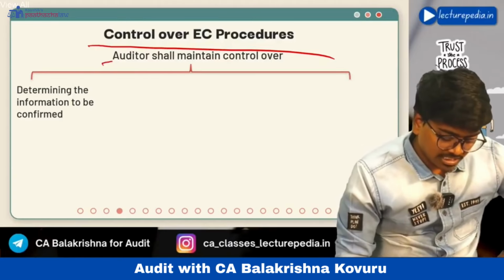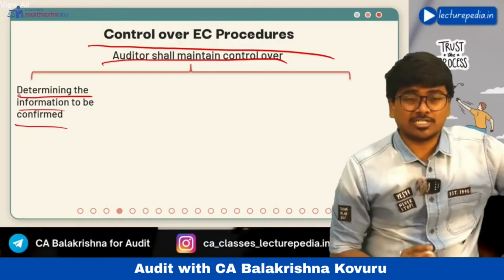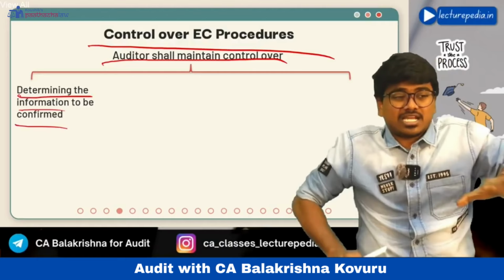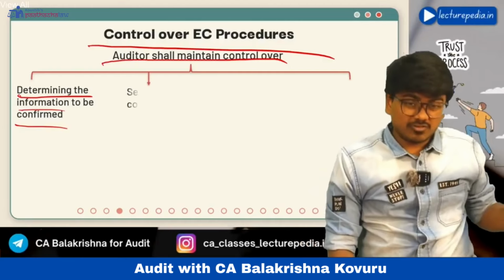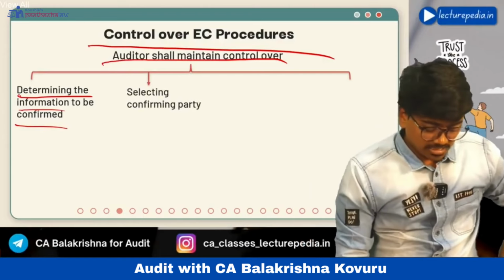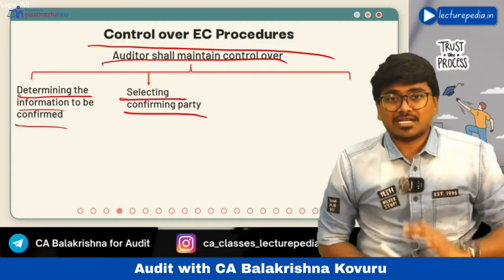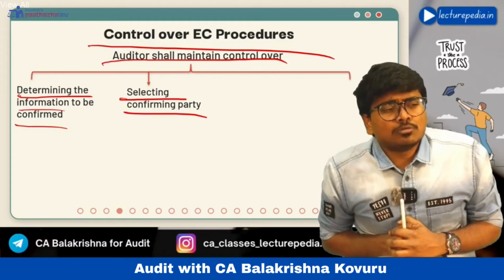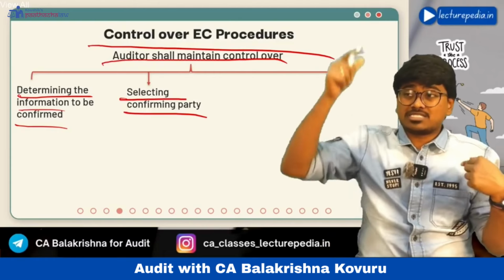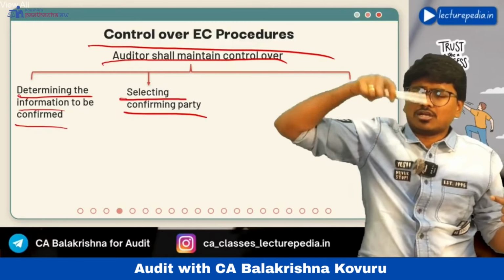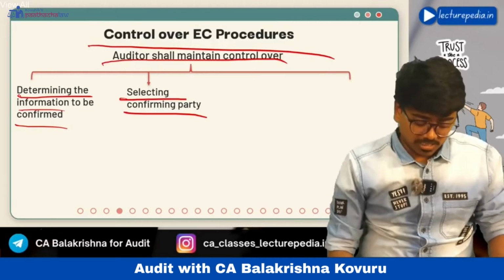The auditor shall maintain control over determining the information to be confirmed. He has to select which information has to be confirmed and also to which person the request has to be sent. Select the confirming party. You should not ask the management to whom should I send the external confirmation request. No, the auditor himself should select the person, debtor or creditor, or whomever the confirmation request has to be sent to.